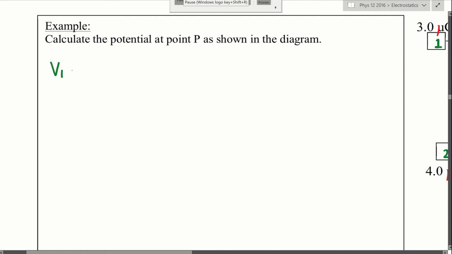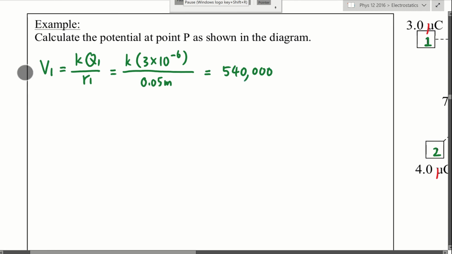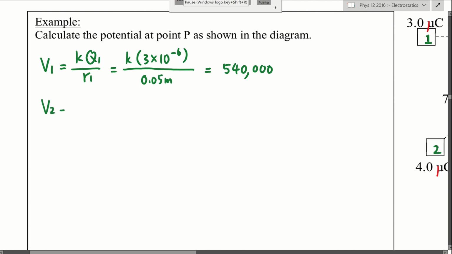So voltage 1 is K charge 1 over R1. K I'm not going to write anymore. Charge 1 is 3 microcoulomb, and the distance is 5 cm, which is 0.05 meter. I don't need to square, so that will be 1 number that I need to get at the end. So this is about 540,000.